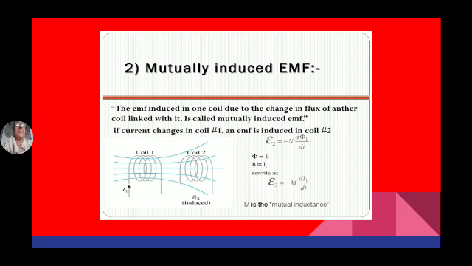So here, in coil 1 I am giving supply. So magnetic field is developed in coil 1 only. But in that magnetic field I am bringing another coil 2. So here coil 2 is also having some flux, but not its own flux. That flux is because of coil 1 only. So coil 1's flux is linking with coil 2. Hence EMF E2 is developed in coil 2. So this E2 is known as mutually induced EMF.